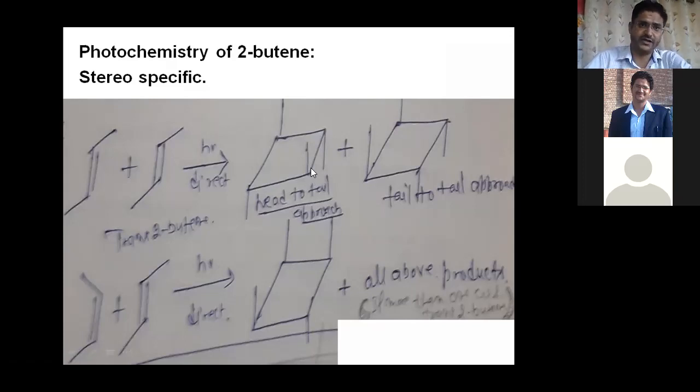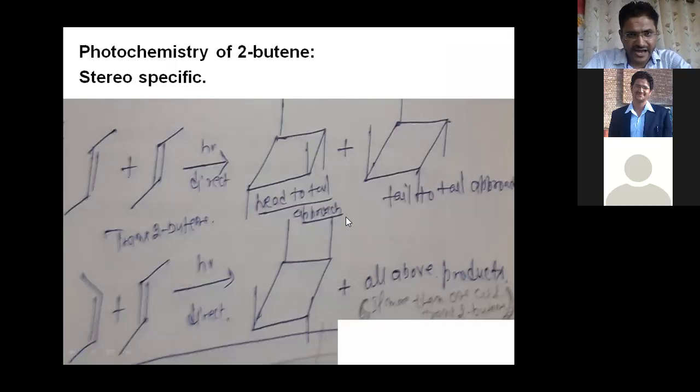So this is one of the important combinations. It is called head to tail approach. After that, the next one, if tail to tail approach, then you can see 2 above the plane and 2 below the plane. This is called tail to tail approach. So this product forms. Now if one is cis and one is trans, a mixture of cis and trans, then another type of product is also formed. Here the first methyl is above the plane, the second methyl above, the third methyl above, and the fourth methyl below the plane. The rest is the same as we have already discussed in the two examples.